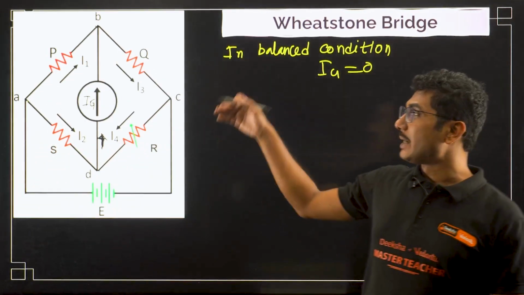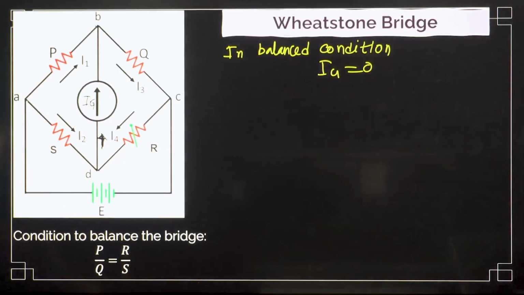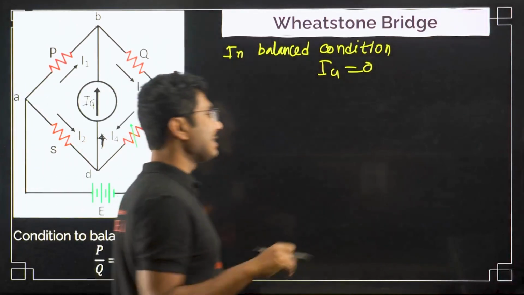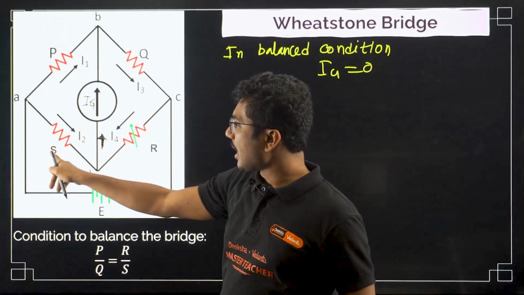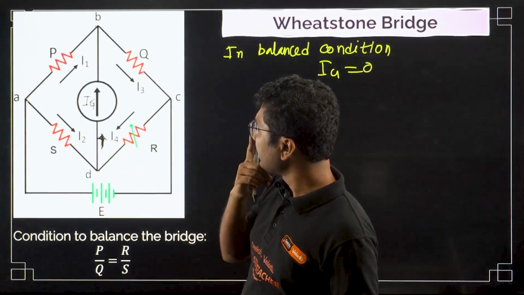And there is a particular relationship for the balanced condition. The condition for balance of the bridge is given by P by Q equals R by S. There is a mistake over here, I think.